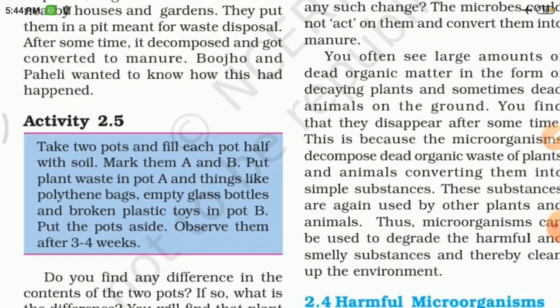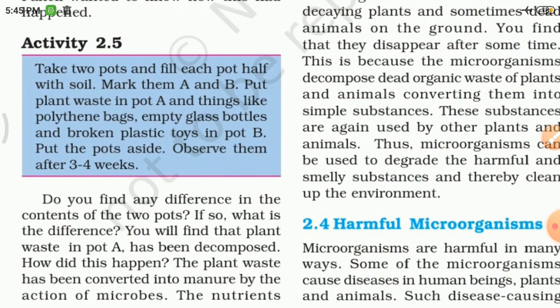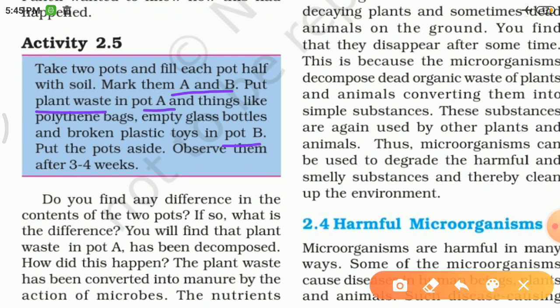Here is activity 2.5, in which two containers, A and B, are taken. In container A they put some organic waste, plant waste, and in container B they put polythene bags and glass bottles, etc. As we observe after 3 to 4 weeks, we will find that the waste of container A will convert to manure, because microbes can attack the organic waste and convert it into manure.